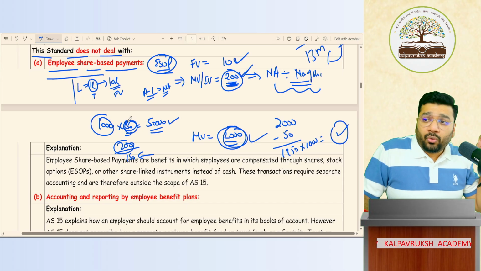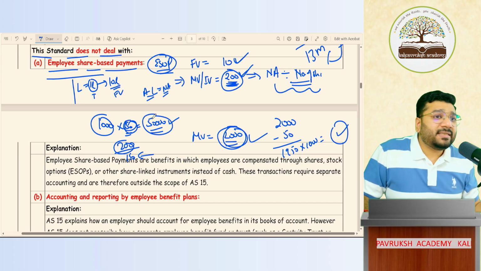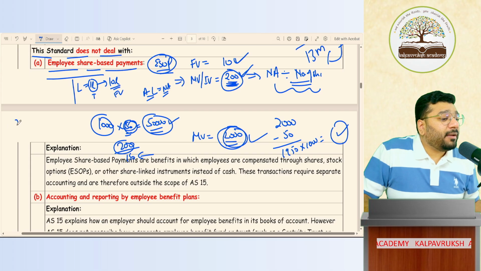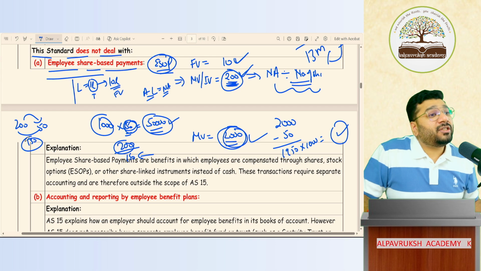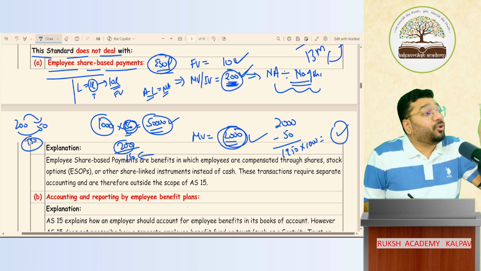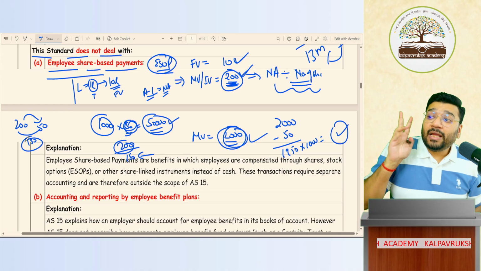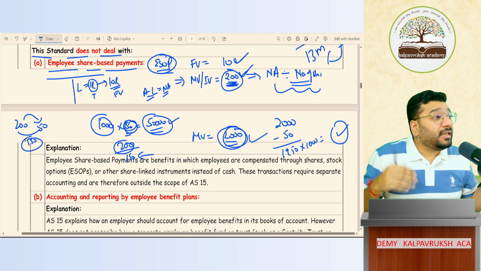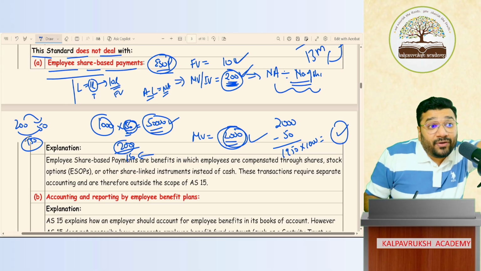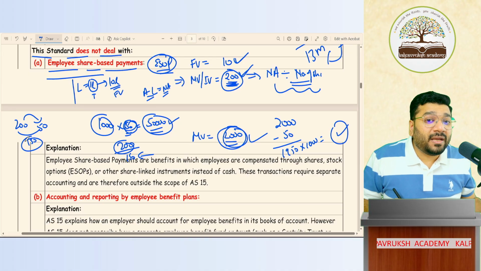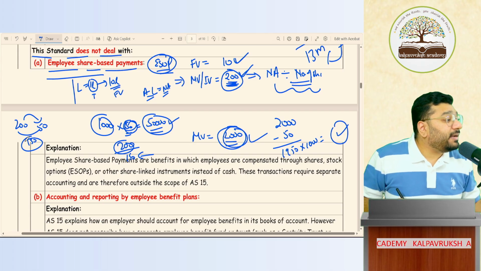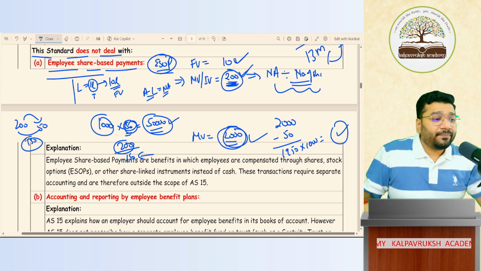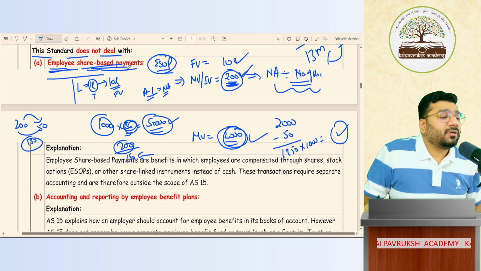Yes or no? Now, these shares I'm giving to Lakshita, is it not at a discounted price? I'm giving the share to Lakshita when the market price today is 200. 200 worth of share I'm giving at 50. So the difference of 150, which I'm not charging, is it not a way of employee benefit given to the staff? Yes or no? 200 worth of share you're giving at 50 rupees. The remaining 150 you're not collecting, is it not the benefit of the employee? That is called employee benefit. So that employee benefit is not covered under AS 15. Such employee benefit is not covered under AS 15. AS 15 does not guide on ESOPs. Got it, not got it?